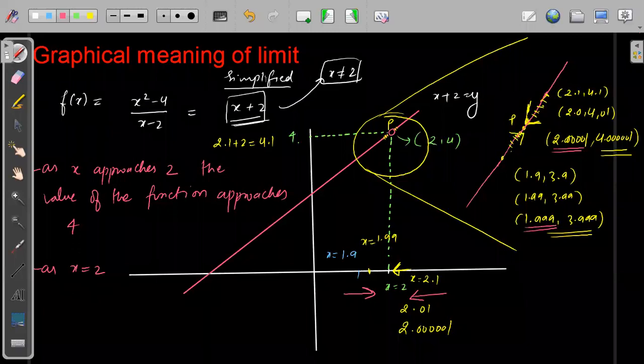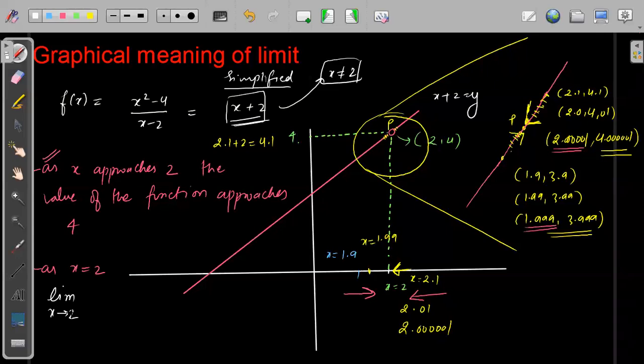But around this 2, this is happening. So the mathematical way of writing it will be, I will write here, limit of x tending to 2 of f(x) is equal to 4. As x tends to 2, the function value approaches 4, and this 4 is known as the limiting value.